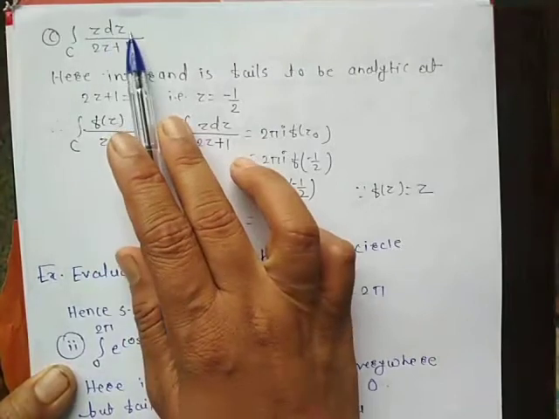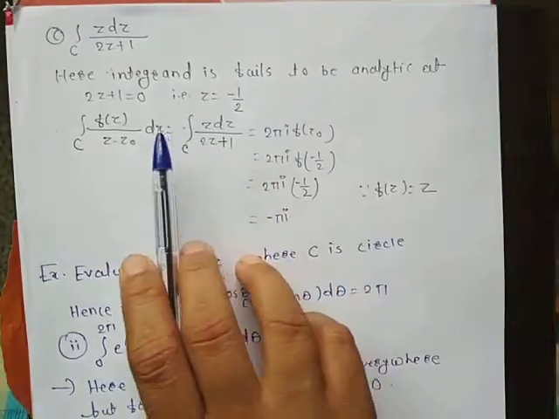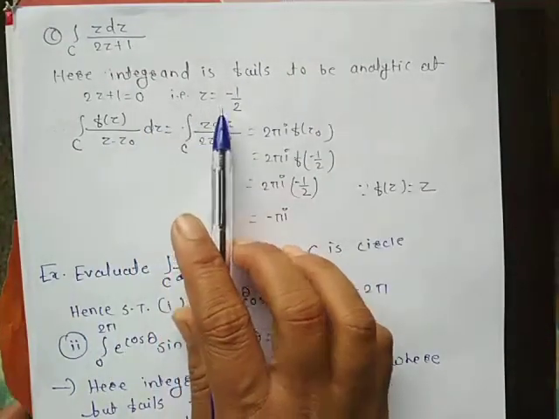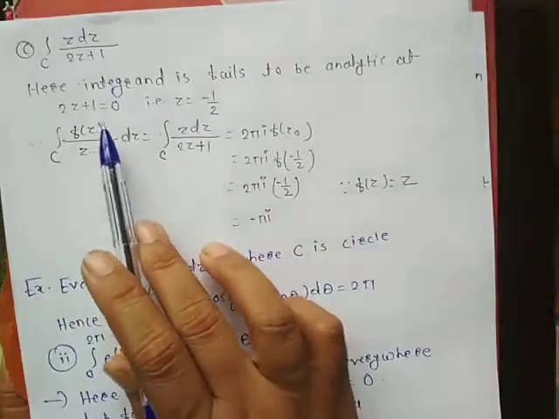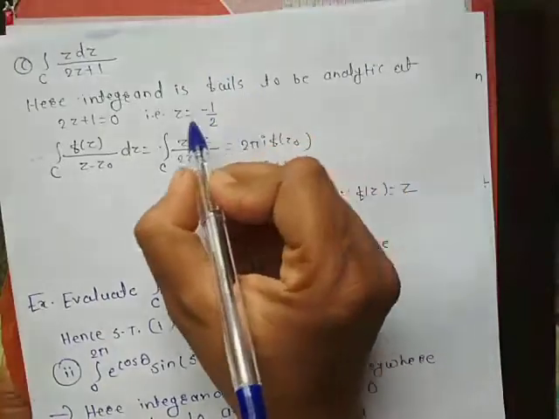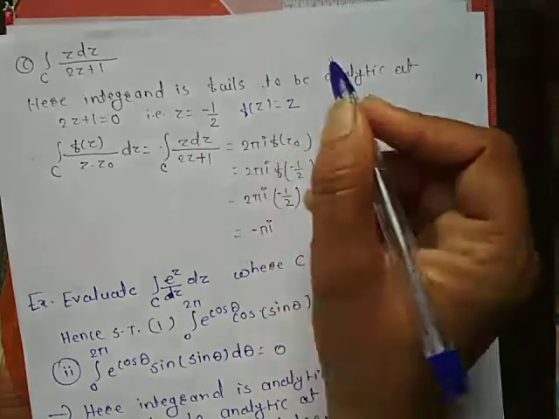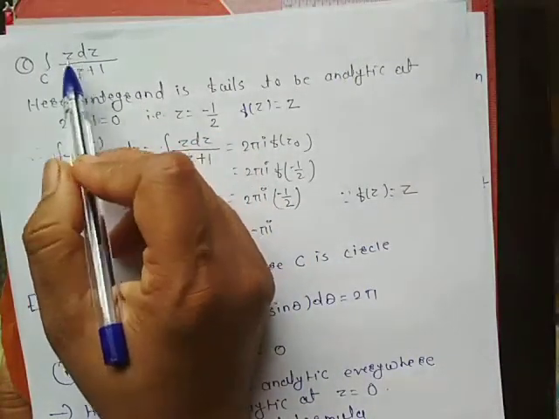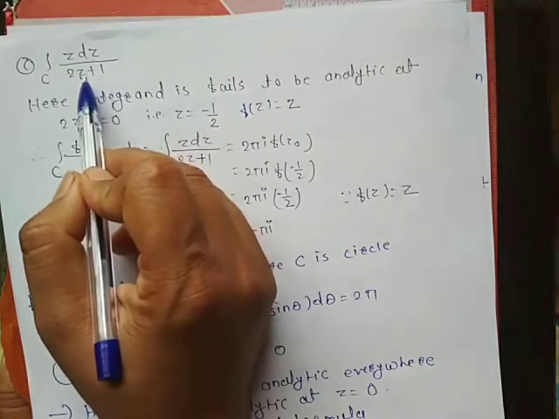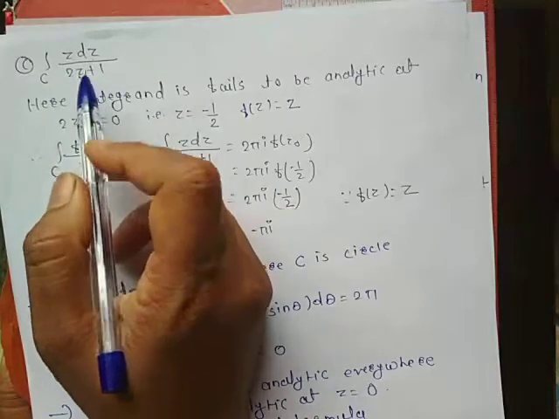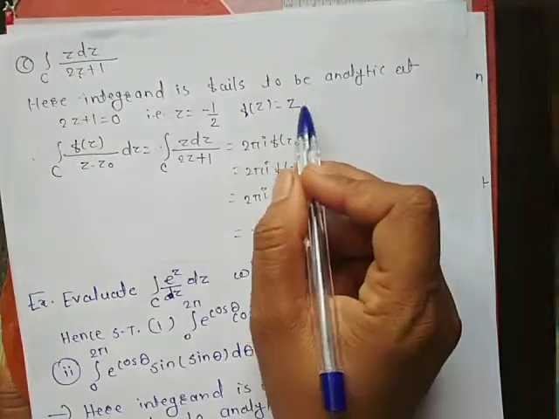Integral over c of z dz upon 2z plus 1. Here the integrand fails to be analytic at 2z plus 1, where z is equal to minus 1 by 2. This minus 1 by 2 lies in contour c. So here f of z will be only z. If you think about this total integrand, it fails to be analytic in contour c. But if you remove this denominator, f of z will be z, which is analytic everywhere in c.